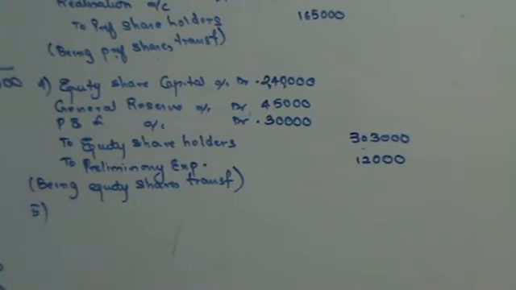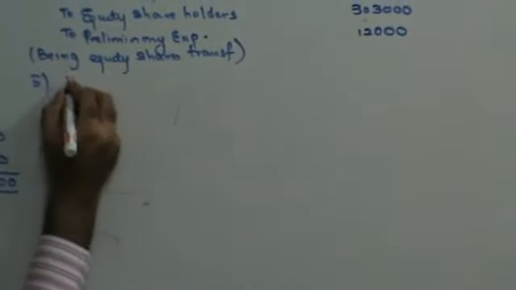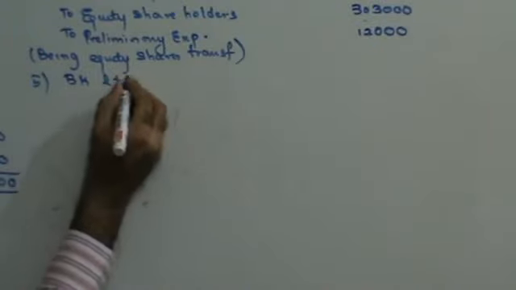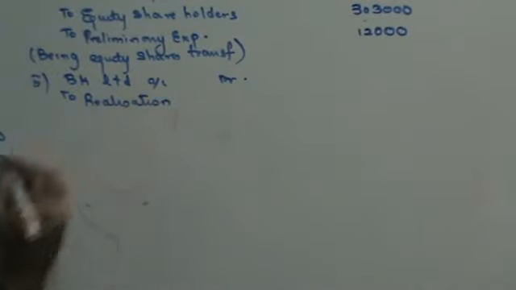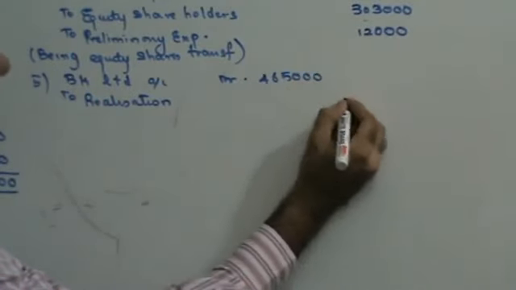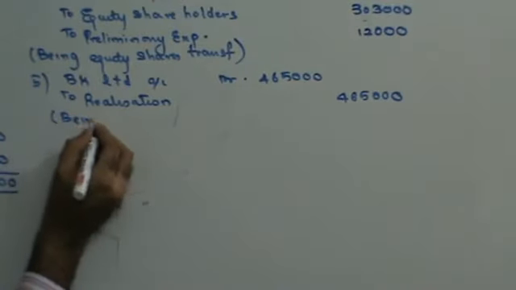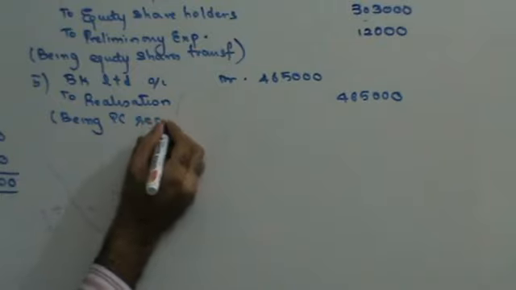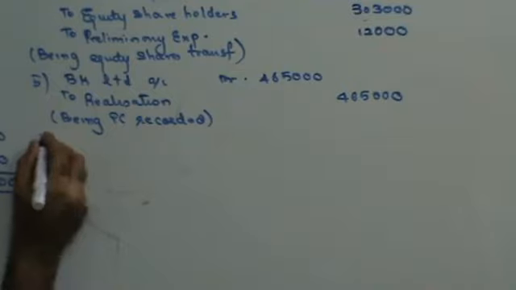Next, once you have transferred the equity shares, then you need to record the PC. The new company is BK Limited. BK Limited account debit to realization. PC was 4,65,000, being PC recorded.